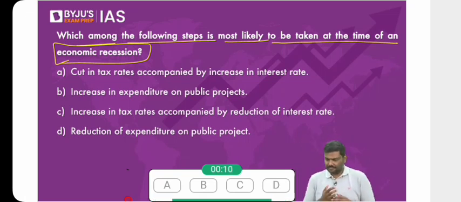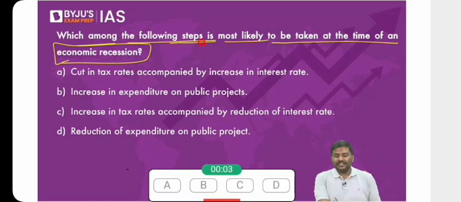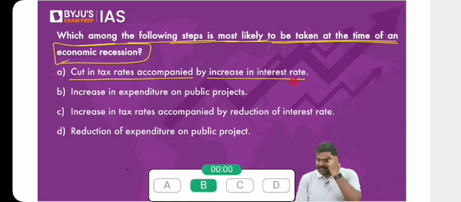Okay, 55% have answered correctly. It should have been more. Let's start. Which among the following steps is most likely to be taken at the time of economic recession? Cut in the tax rates accompanied by increase in interest rates. Do you think this is the right one?